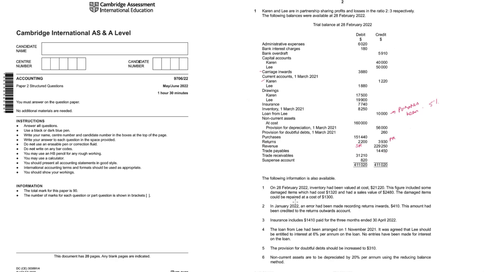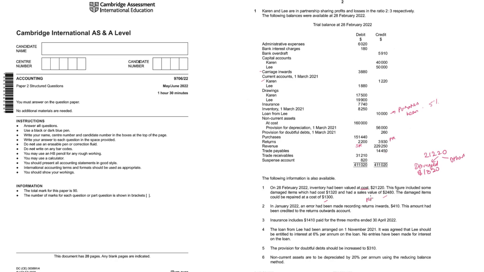Following additional information is given: 28th Feb 2022, which is at the end of the year. Inventory had been valued at 21,220. This figure included some damaged items which had a cost of 1320. So this entire inventory is valued at cost. So this 21,220 had some damaged items, and the cost of these damaged items is 1320. And then we have the others, which is a difference. These damaged items had a sale value of 2480, but the damaged items would be needing repairs of 1300.